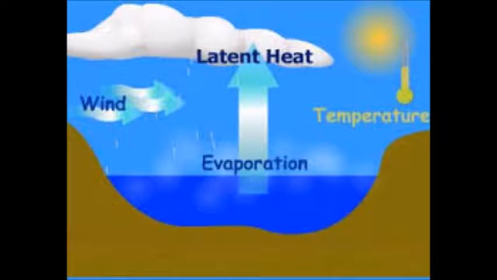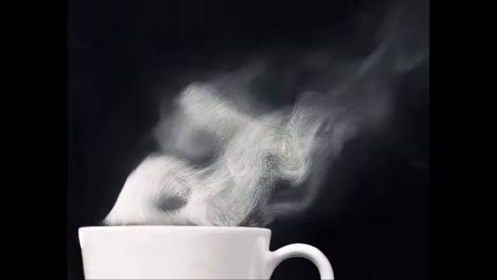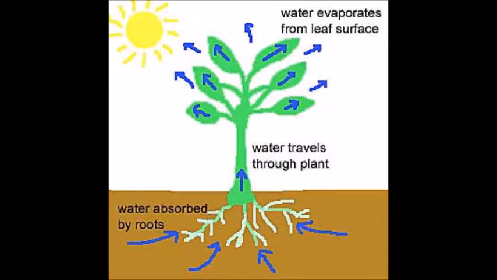Evaporation is when the heat from the sun causes the molecules of water in the lakes and oceans to heat up and move faster. The form of water that's like this is called water vapor. Water can also enter the atmosphere through the process of transpiration, which is when water is evaporated through the leaves of plants. The water vapor then rises up to the sky.